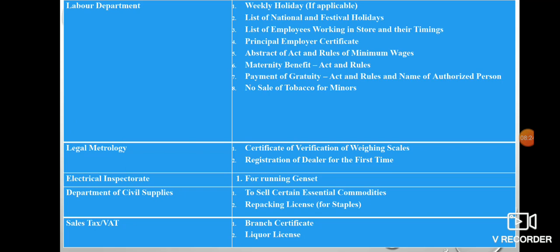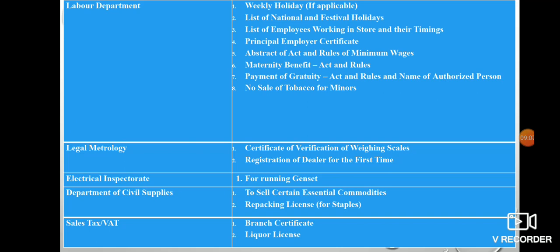Then legal metrology. So certificate of verification of the weighing scales. Okay, so some of the scales, weighing machines and all should get the certificate. So that certificate. Registration of the dealer for the first time. So the registration certificate also should be displayed. Electrical inspectorate for running the genset. Genset is nothing but the equipment used to provide energy. So if the retail shop owner is using that equipment, he should get the document or license from the electrical inspectorate.